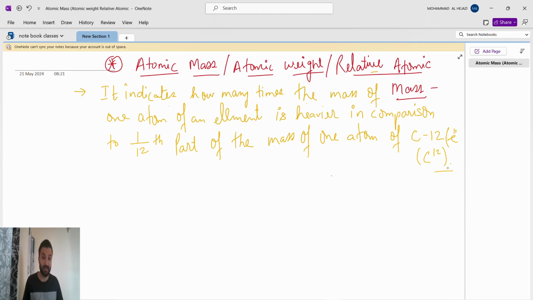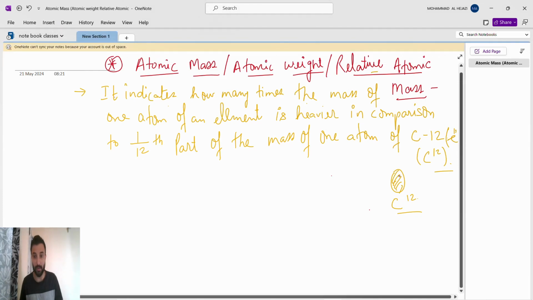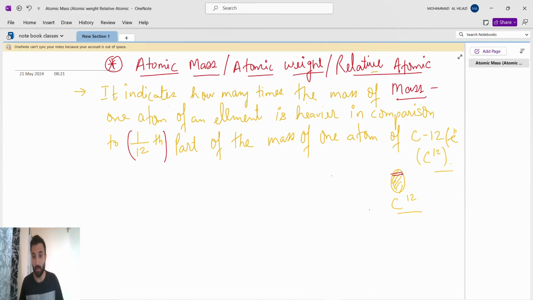This indicates that we have taken one atom of carbon. Suppose this is the one atom of carbon whose atomic mass is 12. Now what we will do is take its 1 by 12th part. In that one atom of carbon, we divide it into 12 parts: 1, 2, 3, 4, 5, 6, 7, 8, 9, 10, 11, 12. What we did is bring the one atom of carbon.